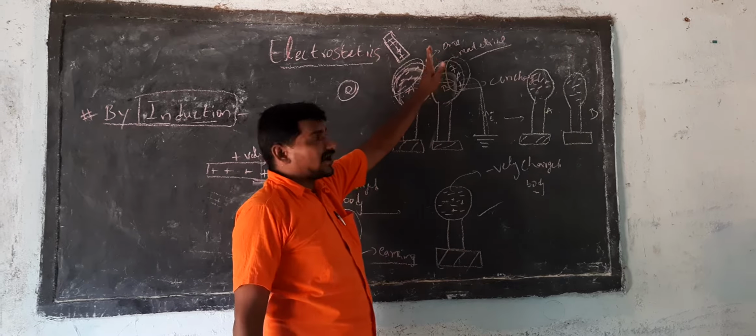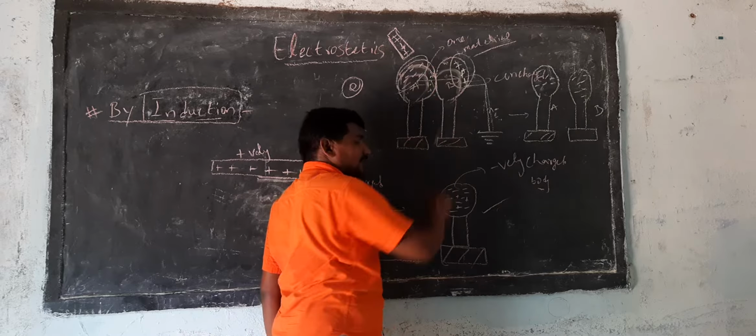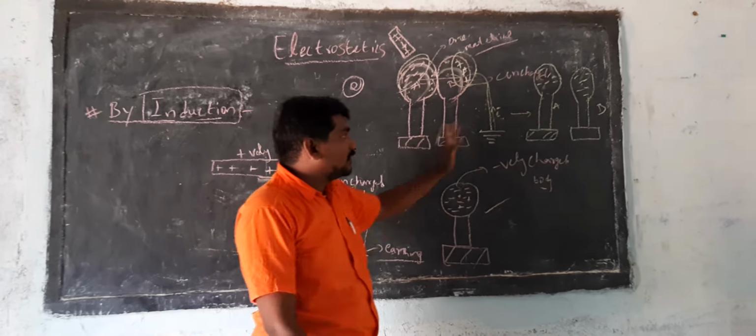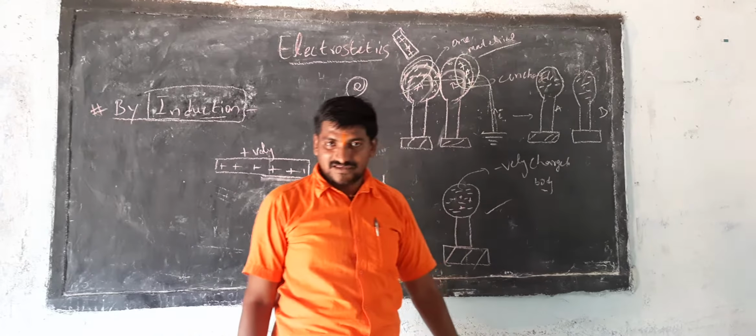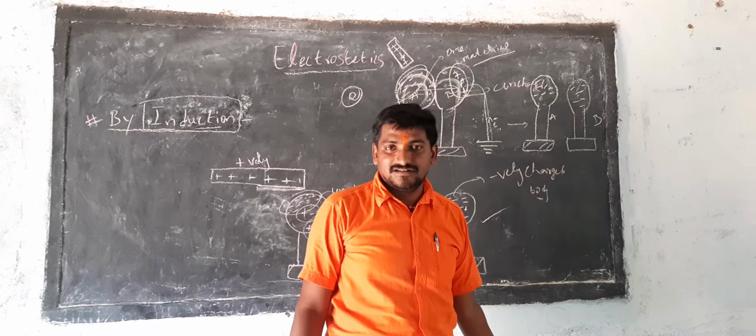People usually think object A only it will happen, here only positive charges get accumulated, people will think that, but not. This total acts as one conductor, therefore the objects get charged in such a way. This is a phenomenon of electrostatic induction.